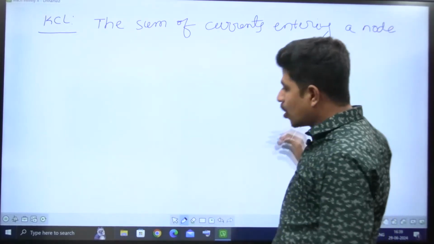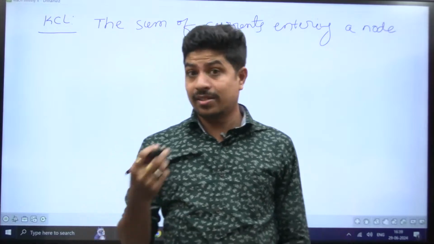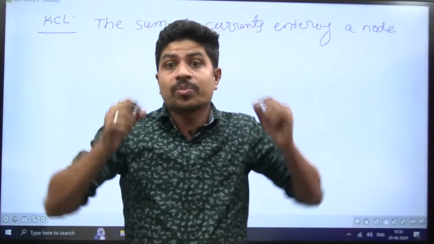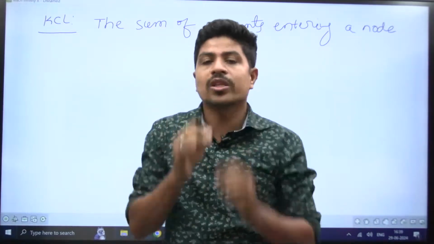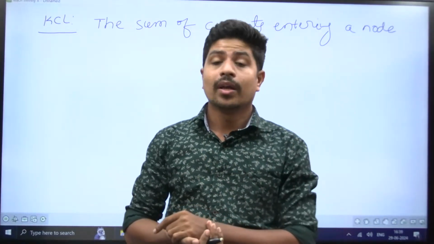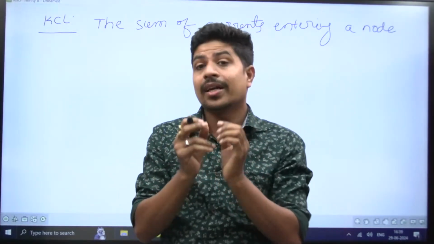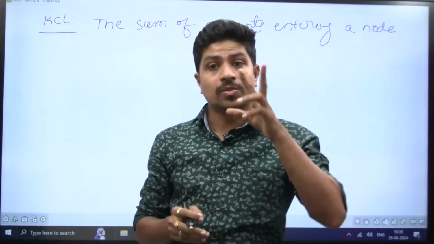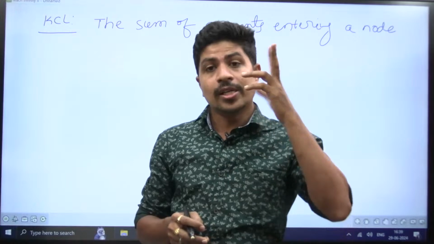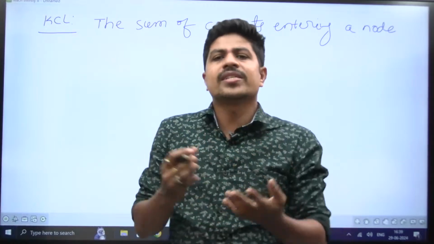What is a node? A node is a junction. On the concept of node, in all three papers, 2021, 2022, 2023, one question is there. I'm going to take up one big structure in that: what are the number of nodes, number of branches, number of loops, what is the difference between loop and mesh, independent loop and dependent loop. All these things we're going to see.